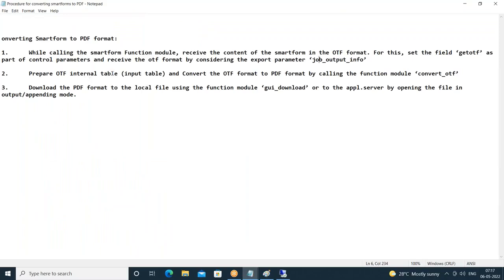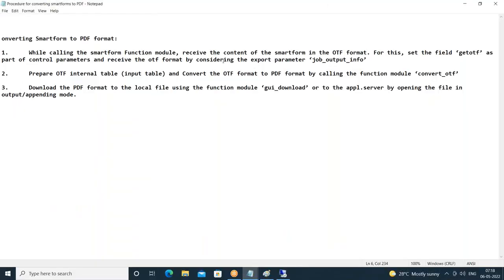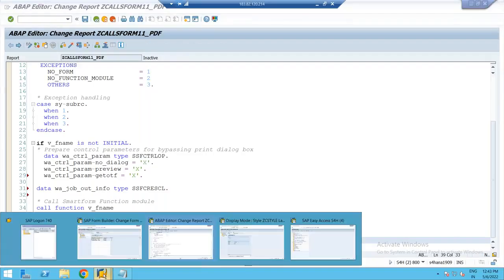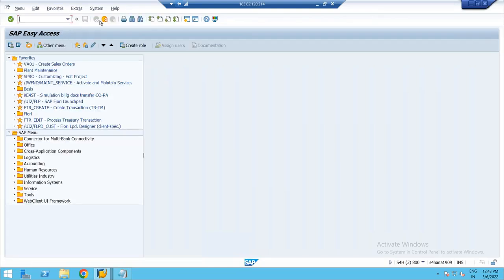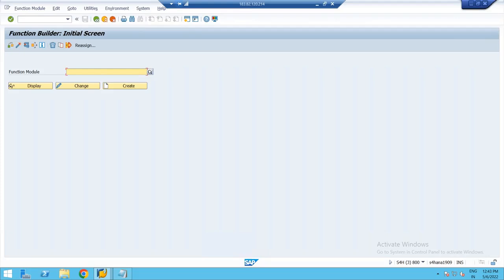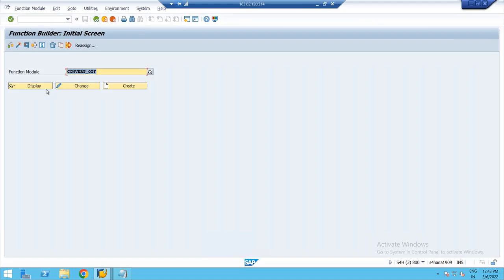Prepare the OTF internal table and convert the OTF format to PDF format by calling the function model CONVERT_OTF. Okay, so the first step is over. We are receiving the OTF format by considering this particular parameter. The second step is I need to call the function model CONVERT_OTF. Before calling any function model, we have to check the signature of the function model. So if you go to SE37, what is the function model you have to use? CONVERT_OTF.